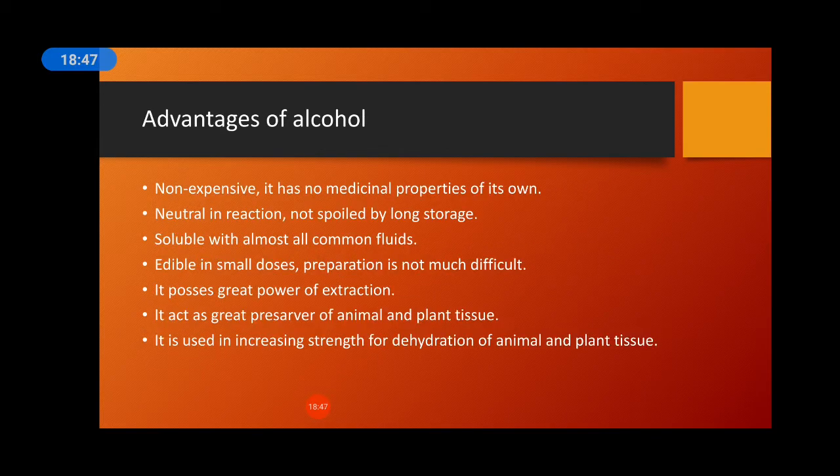Now about the advantages of alcohol. It is inexpensive. It has no medicinal property of its own. Neutral in reaction, not spoiled by long storage. Soluble with almost all common fluids. It is edible in small doses. The preparation is not much difficult. It possesses a great power of extraction. It acts as a great preserver of animal and plant tissue. It is used in increasing strength for the hydration of animal and plant tissue.